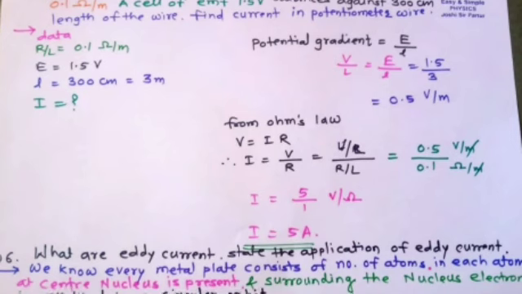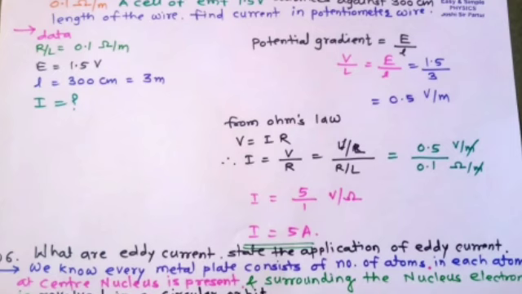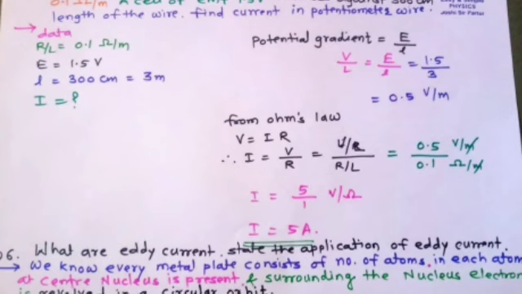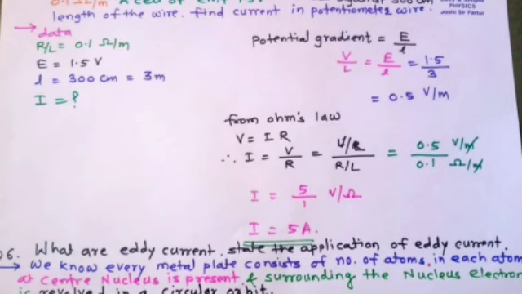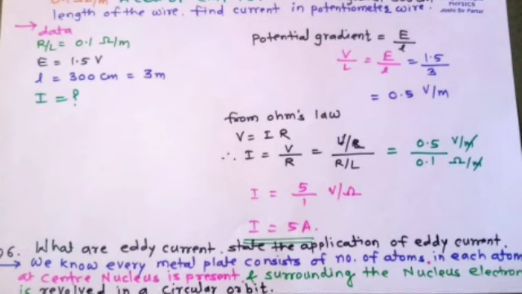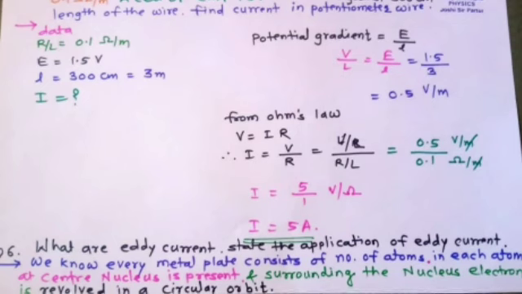Question number 6. What are eddy current? State the application of eddy current. So answer is, we know every metal plate consists of number of atoms. In each atom at center nucleus is present, and surrounding the nucleus electron is revolve in a circular orbit.